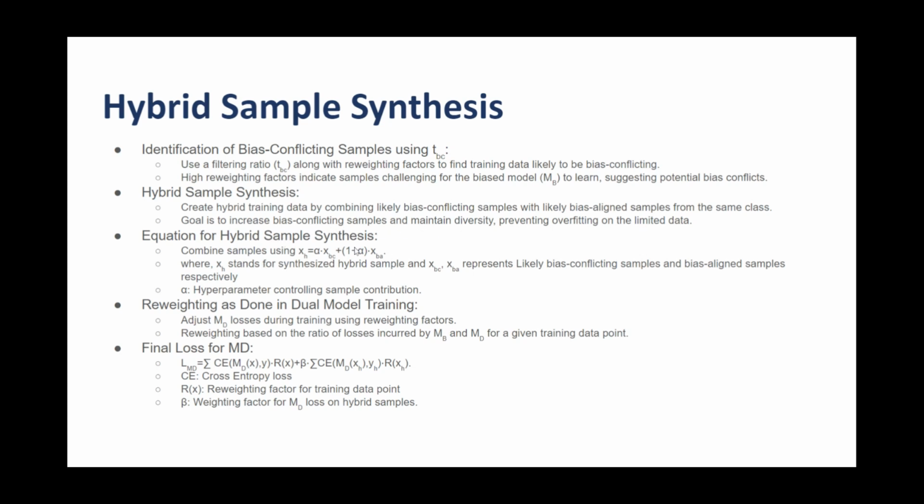The equation for the hybrid sample synthesis can be seen below, in which we have a hyperparameter alpha controlling the sample contribution. The reweighting is done similarly to what we have done in the previous dual model training. The final loss for MD can be seen as the loss involved in the dual model training plus the cross entropy loss involved for the hybrid samples. The beta hyperparameter helps us in controlling the amount of loss that we want to backpropagate.